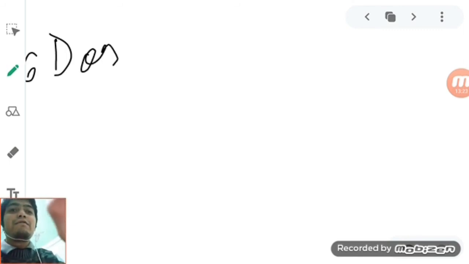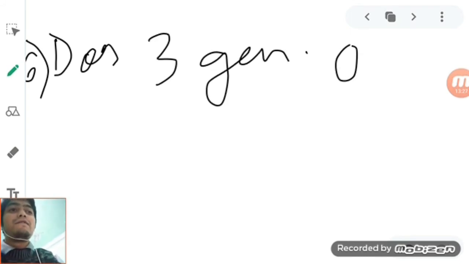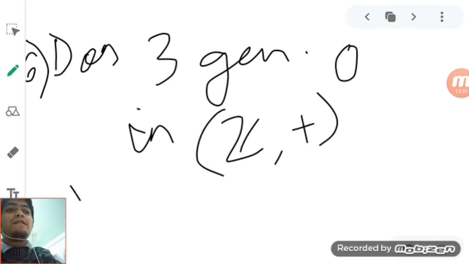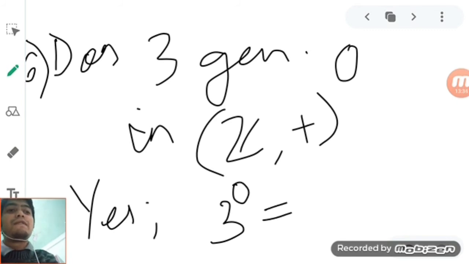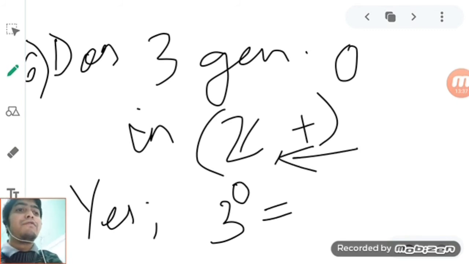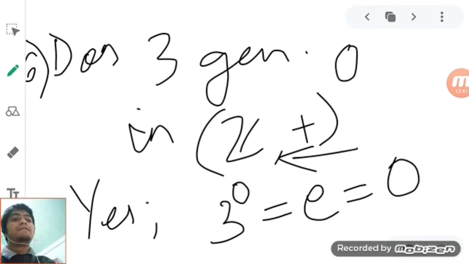Just to be more clear, question number 6: does 3 generate 0 in Z plus? Yes, because 3 power 0 is equal to the identity of the group, E, which is 0.